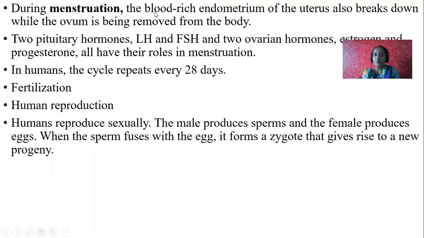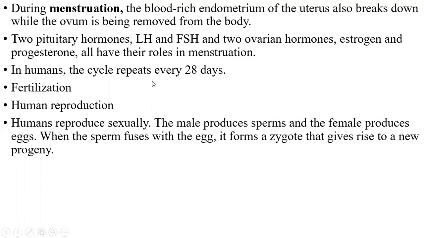Next, during menstruation, what will happen? The blood-rich endometrium of the uterus breaks down while the ovum is being removed from the body. Two pituitary hormones, in the sense the pituitary gland which is present in the brain releases two hormones. What are those? LH and FSH. LH is luteinizing hormone, FSH is follicle stimulating hormone, and two ovarian hormones, that is estrogen and progesterone, all have their roles in menstruation. So all these hormones are responsible for menstruation.